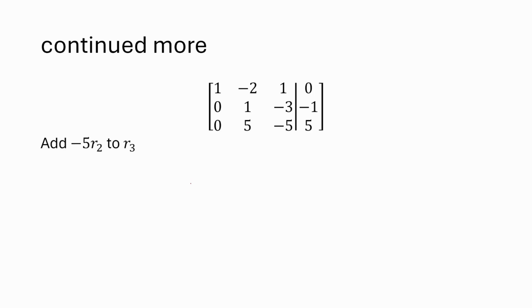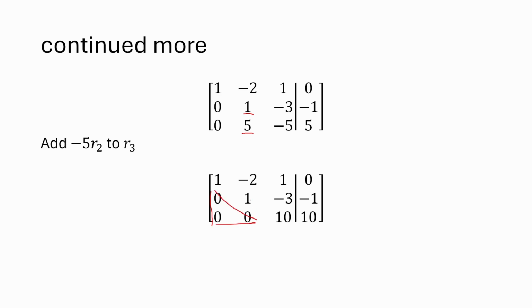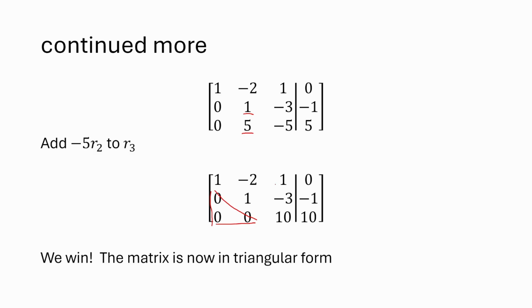And then finally, I am going to once again make a linear combination, add -5 times row 2 to row 3. And sure enough, that'll be my 1 times -5. So when I add it to this 5, they'll cancel out and I'll be left with 0. And then after doing that, the matrix is fully triangular. Huzzah, right? I have my zeros down on the bottom and then my triangle up top is numbers. This is now fully reduced form. At this point, the hard work is done. We just have to get the values for the variables at this point.